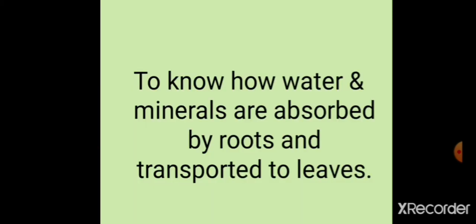Let us see what is the objective of today's class. The objective of today's class is to know how water and minerals are absorbed by the roots and transported to the leaves.